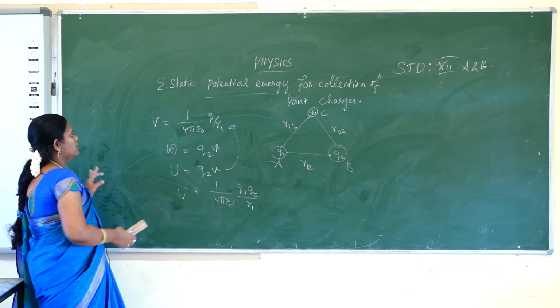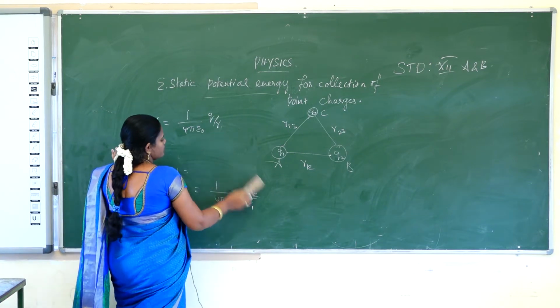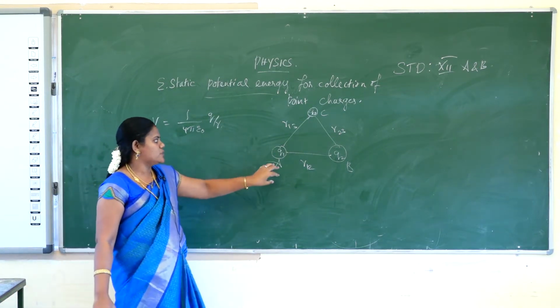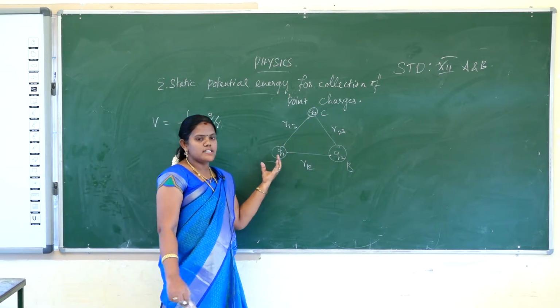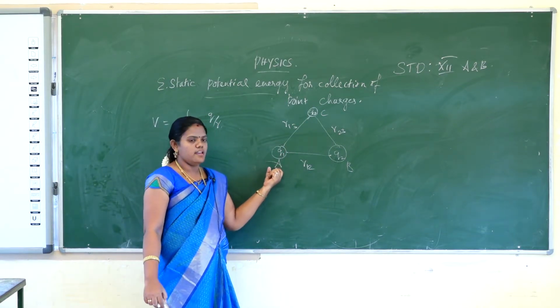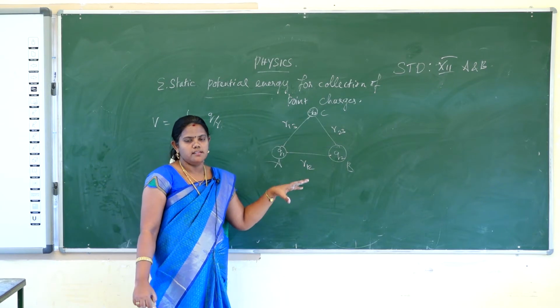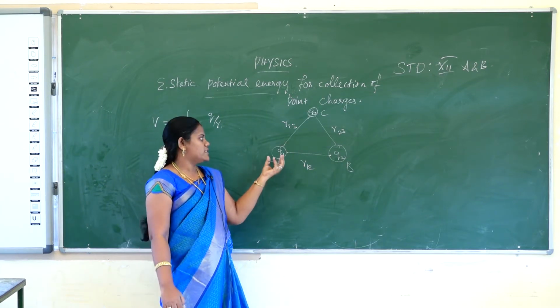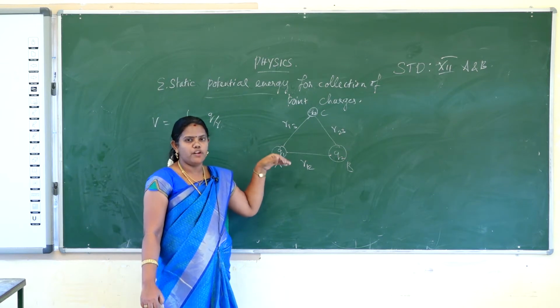First calculate the work done. We will consider one point after another, the first point, second point and third point. First consider the first point. At point A, only the Q1 charge is there. So, no work is needed to bring that charge because there is no vicinity of another charge.